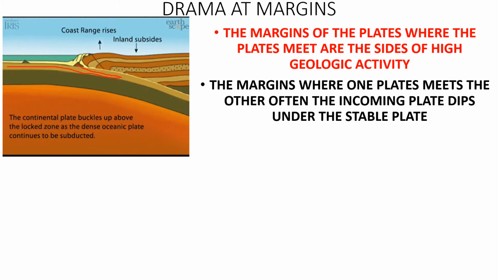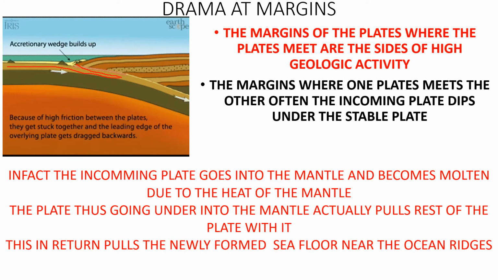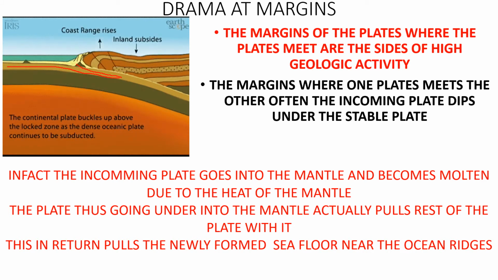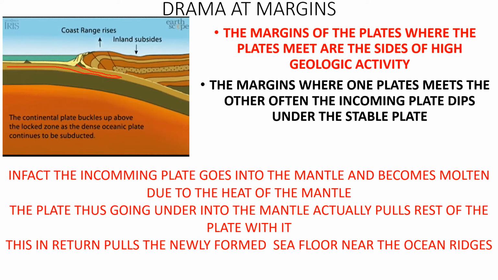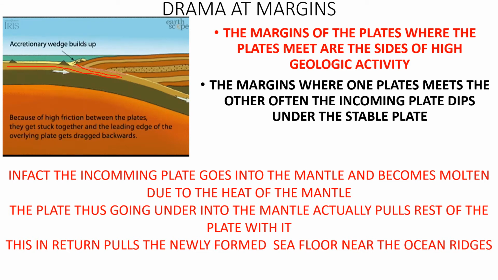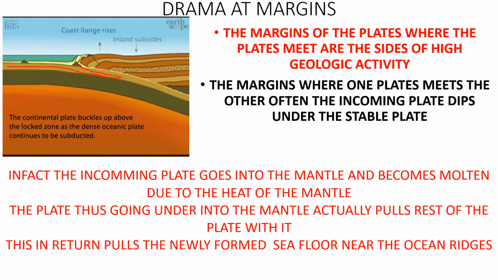Now, in fact, the incoming plate goes into the mantle and becomes molten due to the heat of the mantle. The incoming plate goes till the mantle and then it becomes molten again. The plate going down into the mantle pulls the rest of the plates along with it. This in turn pulls the newly formed sea floor near the ocean ridges.